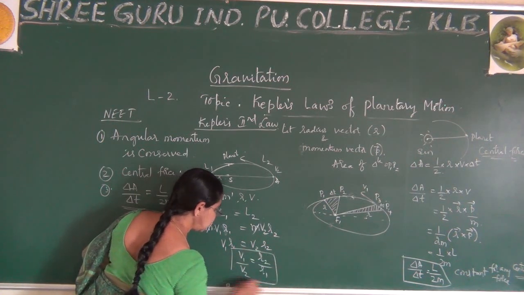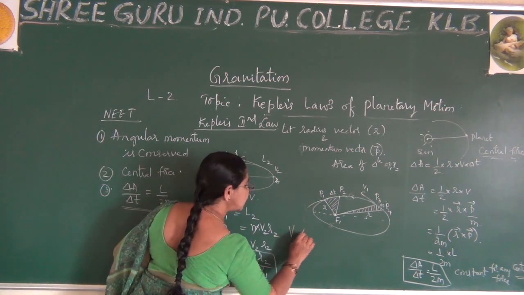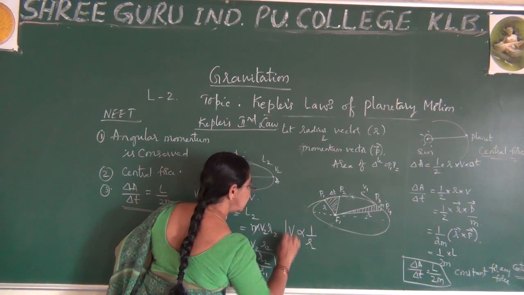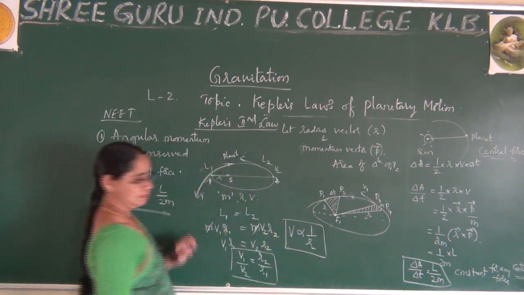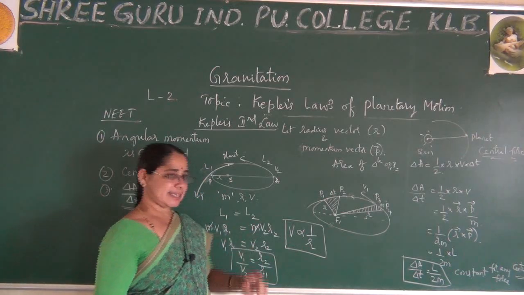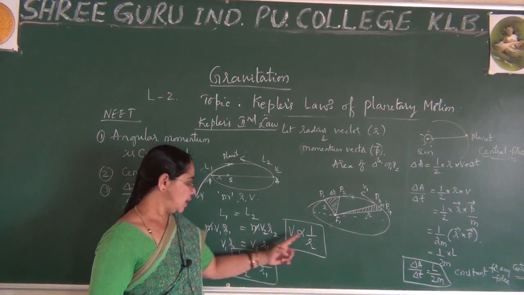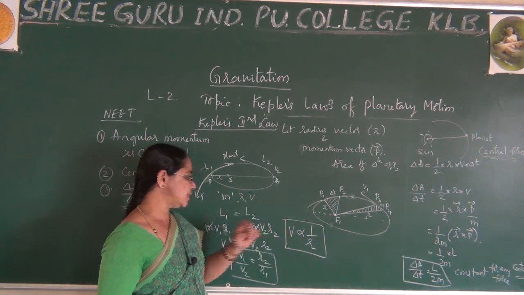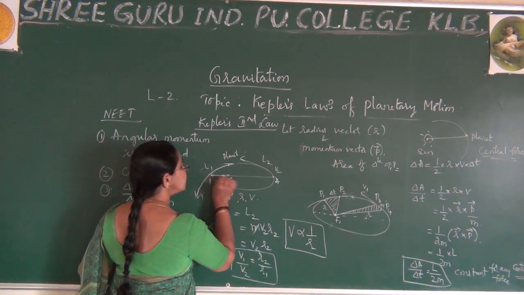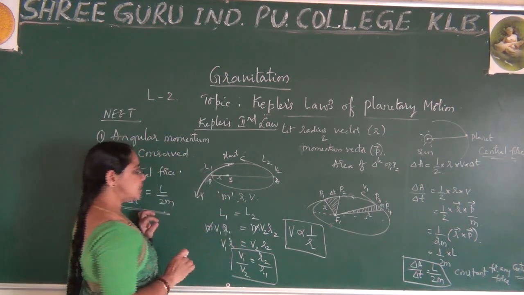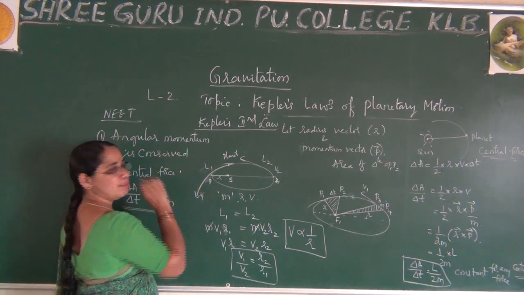What do you observe from this? Velocity is inversely proportional to the radius vector. As the radius is less, velocity is more. As the radius is more, velocity is less. At this position the radius is less, so velocity is more.